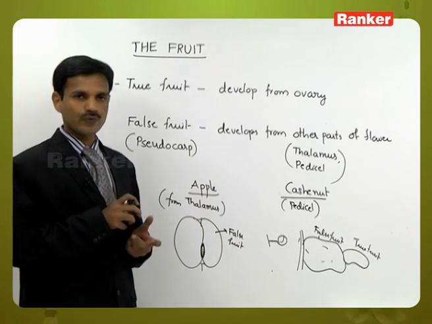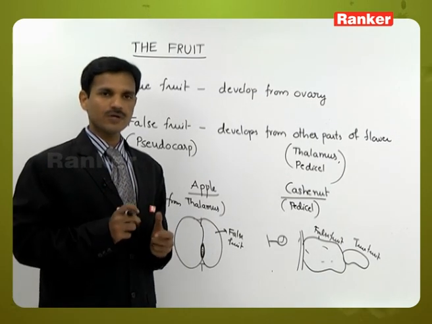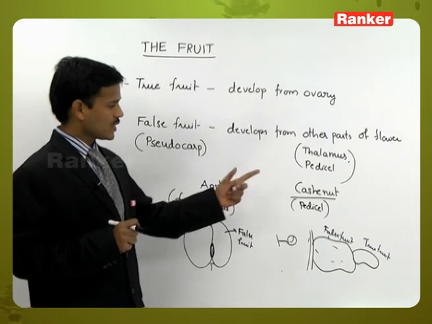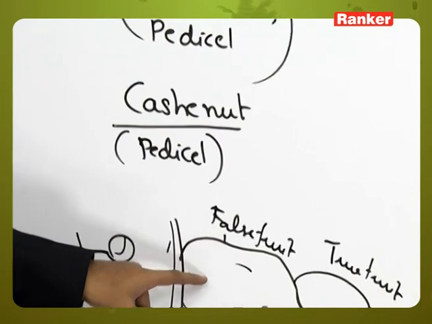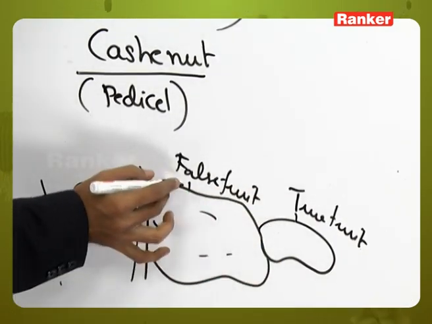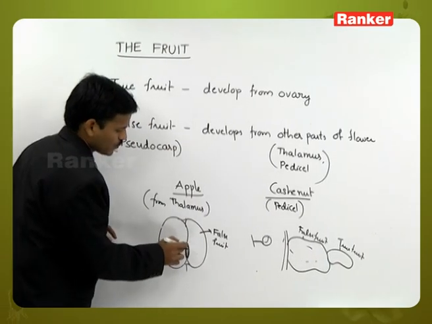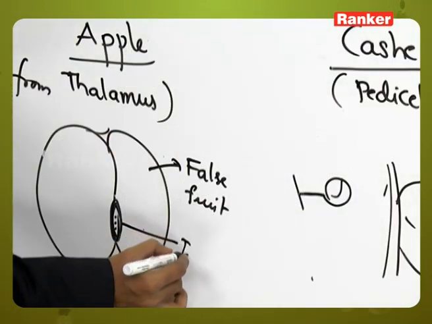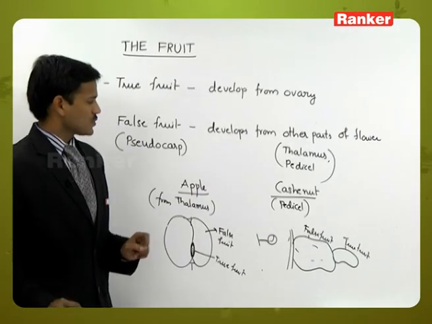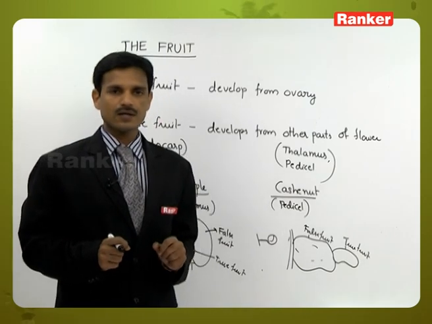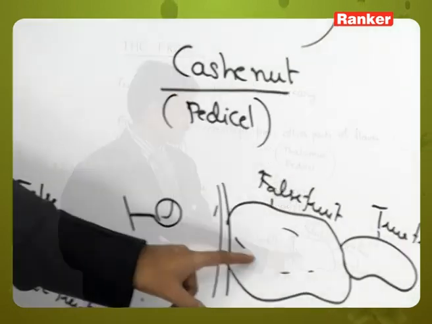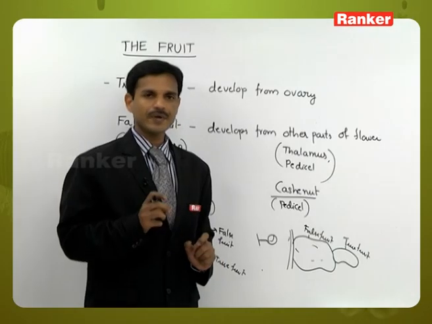Ovary develops into true fruit, but other parts also develop into fruits. The other parts are here thalamus, that develops into false fruit, and in cashew nut, a pedicel develops into false fruit. Here it is true fruit. It is true fruit, it is false fruit. Here it is true fruit. It is false fruit. So the edible part in apple is thalamus. In cashew nut, the edible part is pedicel. And inside a true fruit also some edible parts are present.